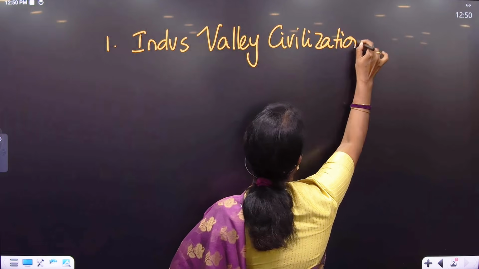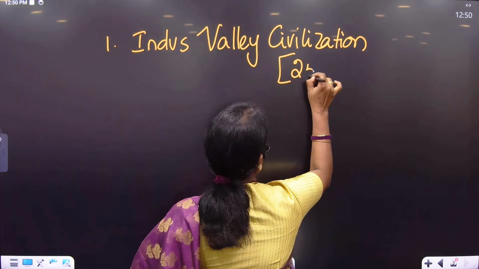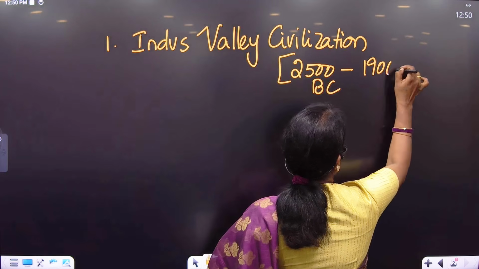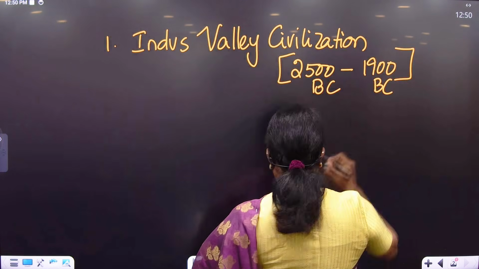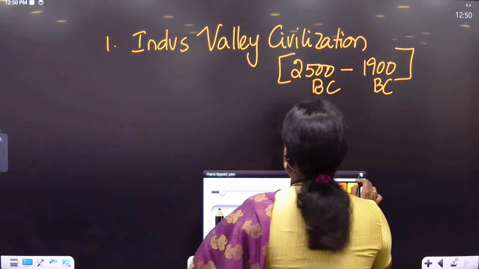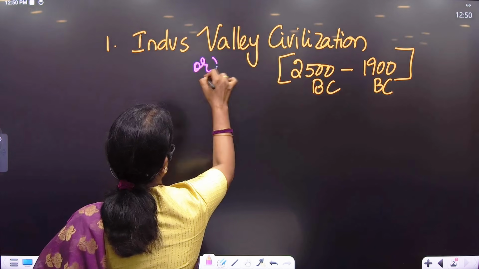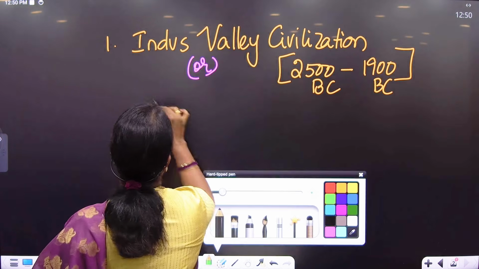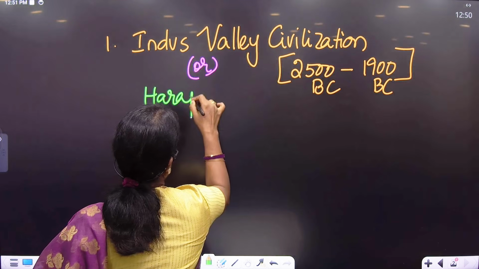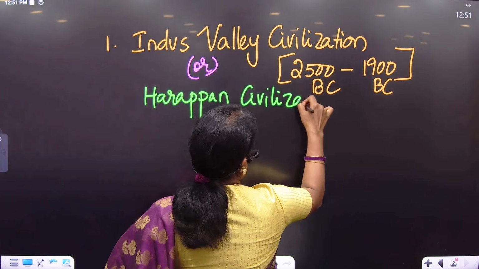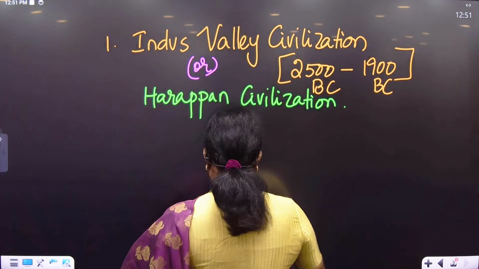The bracket of the Indus Valley Civilization is 2500 BC to 1900 BC. There's another name for this topic, the Harappan Civilization. So it is the Indus Valley Civilization or the Harappan Civilization.